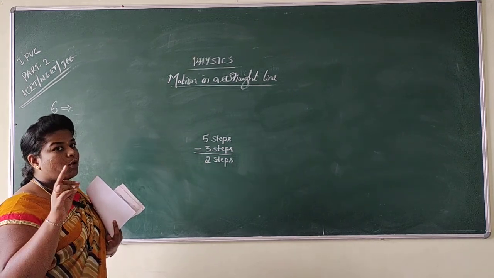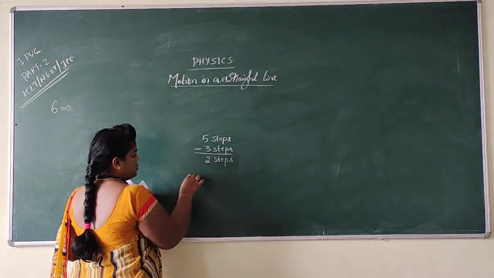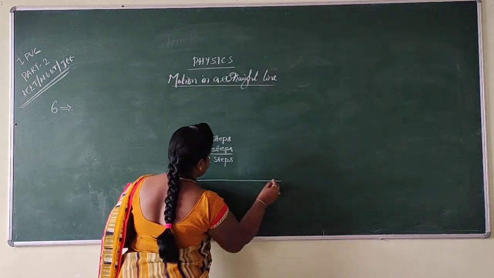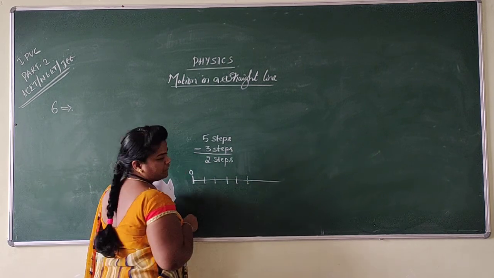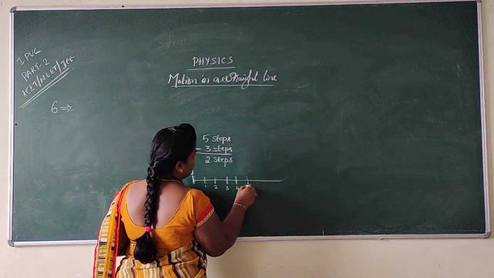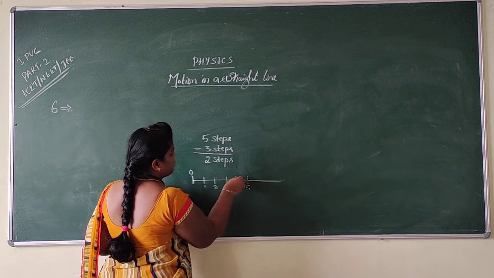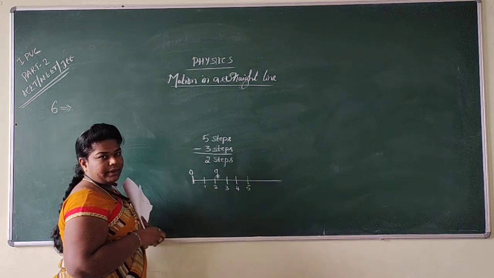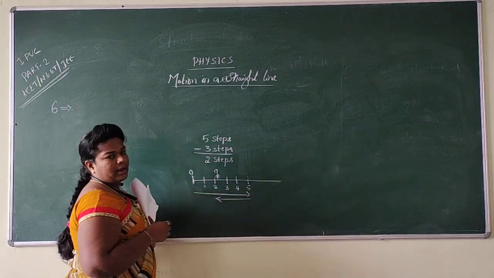See dear students, I am repeating again. Suppose you consider this as a starting point. So he is moving 5 steps: first step, second step, third step, fourth step and fifth step, and comes back. See, 1 2 3 4 5 and comes back 1 2 3. Then he comes back and stands here, right? So he used to move 5 steps forward and 3 steps backward.